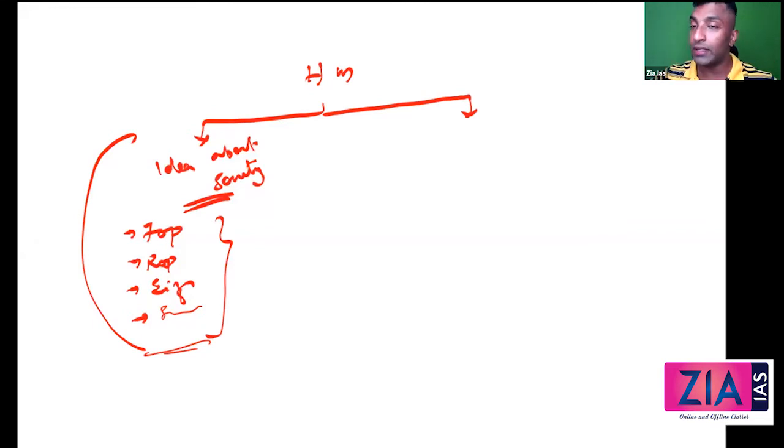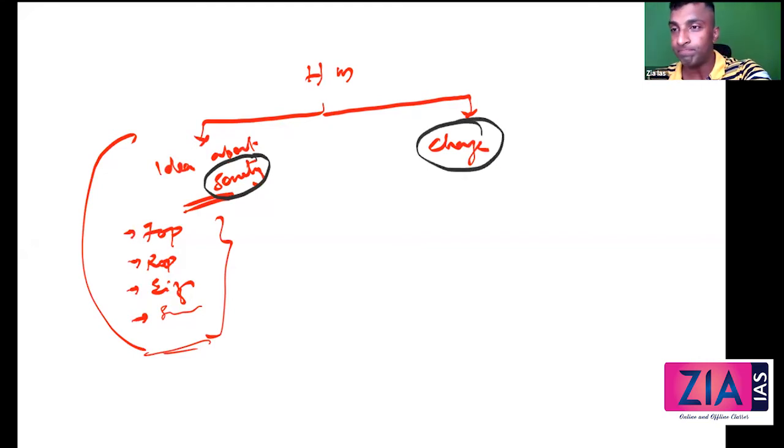All right. Now in the second session, we need to talk about his idea about change. So in one line, if you ask me, what is the theory of historical materialism? It is nothing but Marx's idea about society and change. His idea about society we did yesterday. Change we are going to do today.